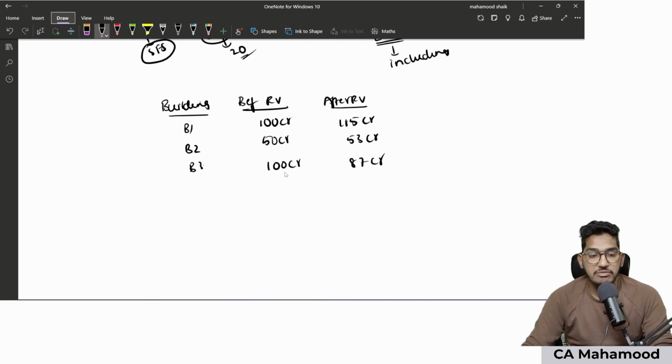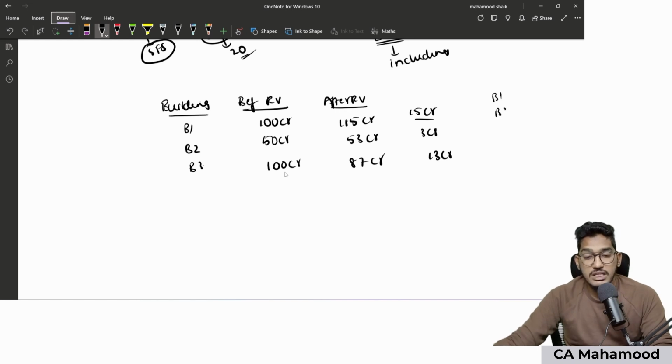Now you tell me, for which asset do I need to mention the amount of revaluation? Will you say, sir, here the change is 15 crores, more than 10% of the value before revaluation, and 10% is 10 crores only, so revaluation is more than 10% here? Here only 3 crores of revaluation, less than 10%. Here 13 crores of difference of revaluation, which is also more than 10%. Will you say I will report the amount of change for building 1 and building 3? You are absolutely wrong. You are completely wrong.